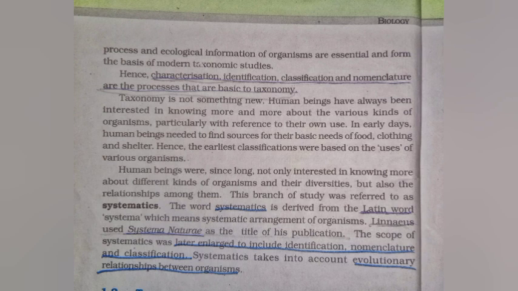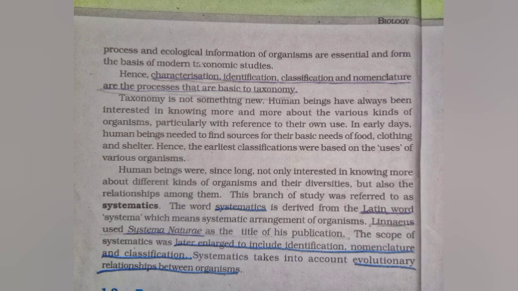Human beings were, since long, not only interested in knowing more about different kinds of organisms and their diversities, but also the relationships among them. This branch of study is referred to as systematics. The word systematics is derived from the Latin word systema, which means systematic arrangement of organisms.